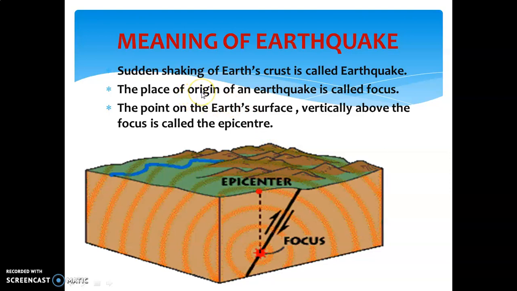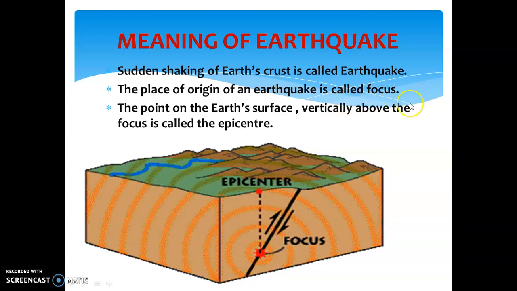What is an earthquake? Sudden shaking of Earth's crust is called an earthquake. As we know, when the temperature and pressure increase at an alarming rate in the interior of the Earth, it leads to an earthquake. So these internal imbalances in terms of high temperature and high pressure result in an earthquake.